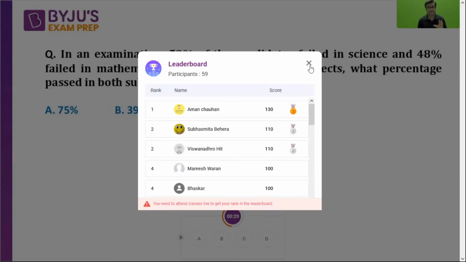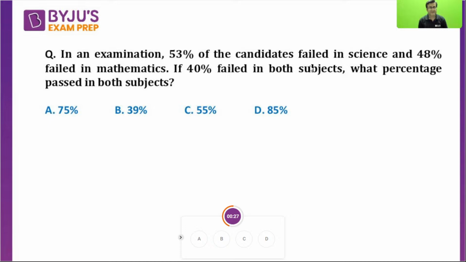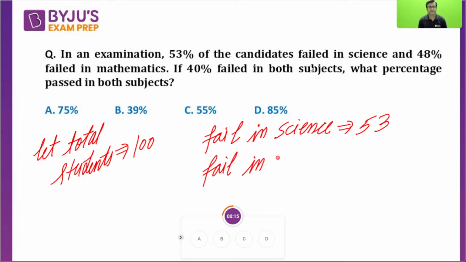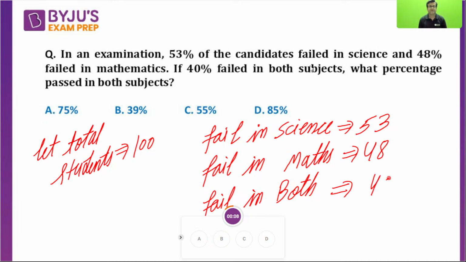B option, absolutely right. 85% has given me the right answer. This is great. Let total students be equal to 100. Fail in science 53. Fail in maths 48. Fail in both 40. Total students 100, fail in science 53, fail in maths 48, fail in both 40.